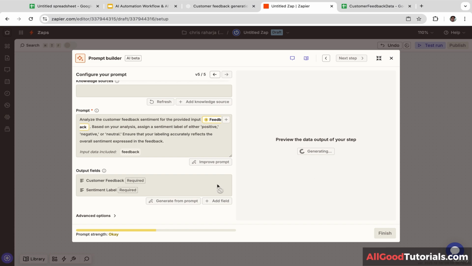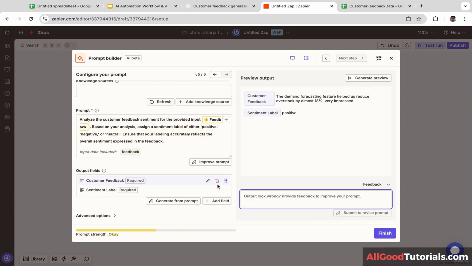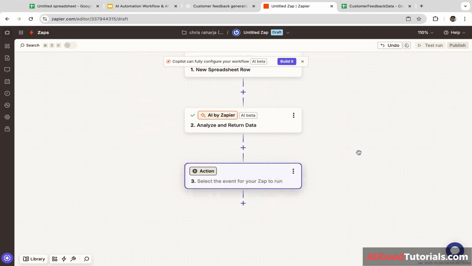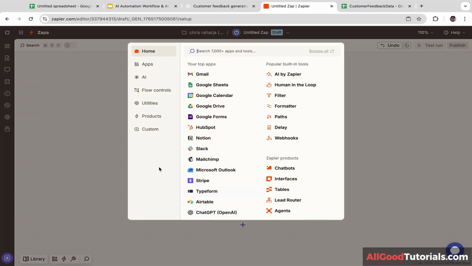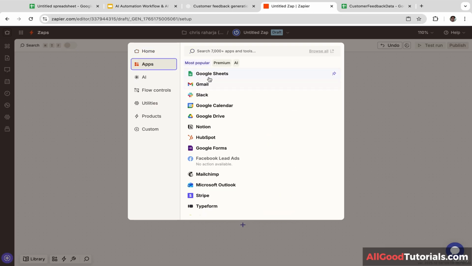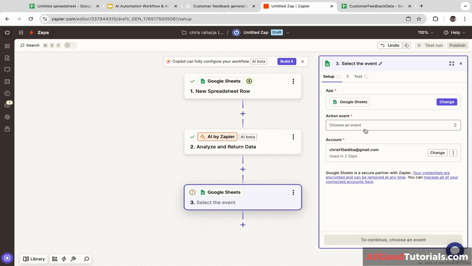Okay, just wait guys, it will take maybe 10 or 15 seconds. Okay, here is the customer feedback and here is the sentiment label. And let's click finish. Next, we are going to add one more step. So let's click this and let's click apps and I'm going to select Google Sheets again.